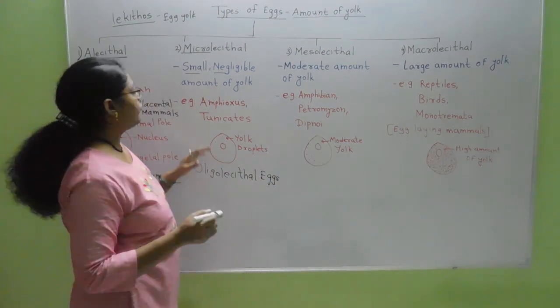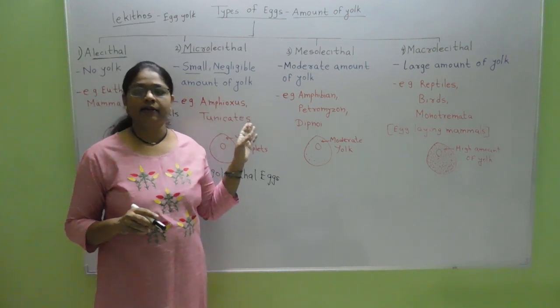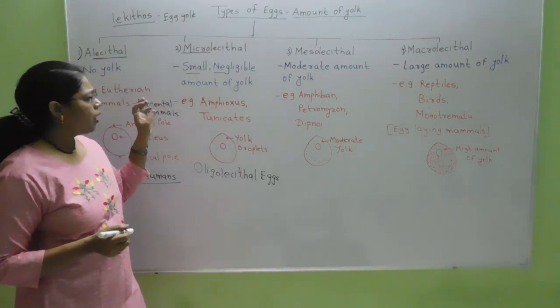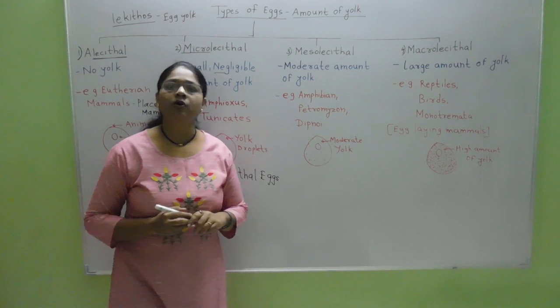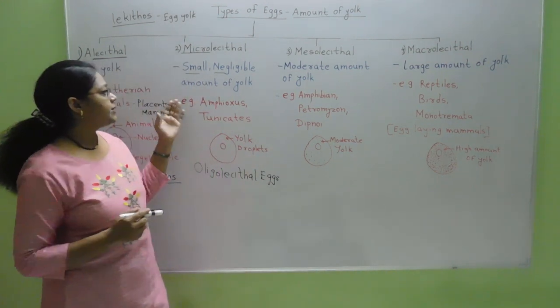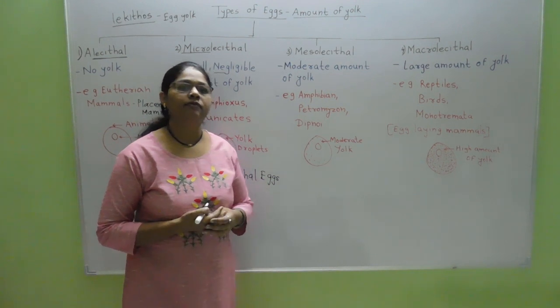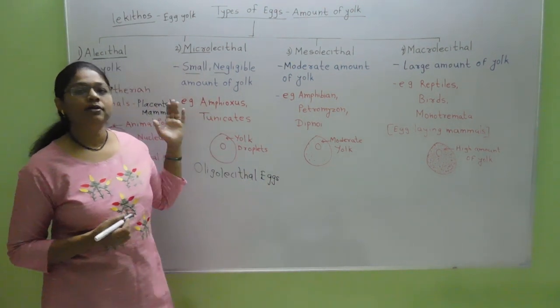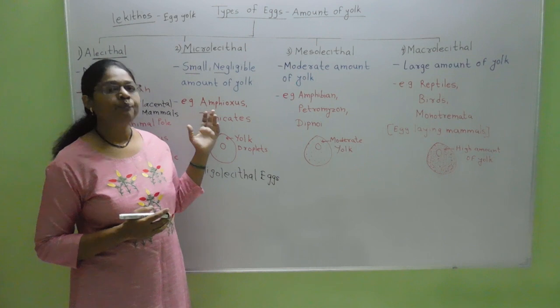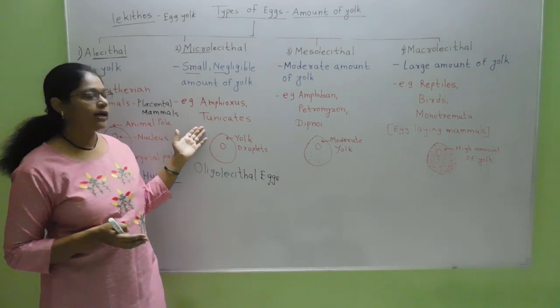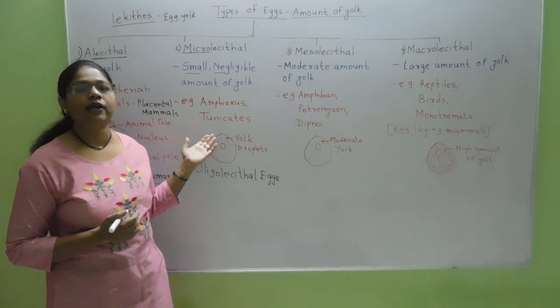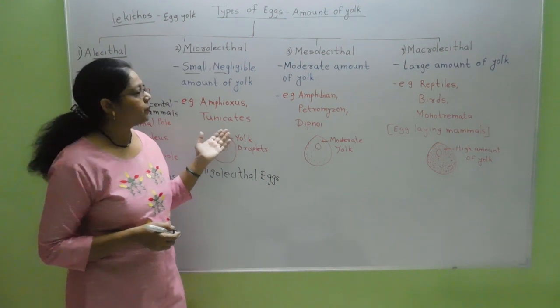Such eggs are present in organisms of phylum Chordata. First is Amphioxus, which is in the subphylum Cephalochordata, and the second is the Tunicates, which are in the subphylum Urochordata.